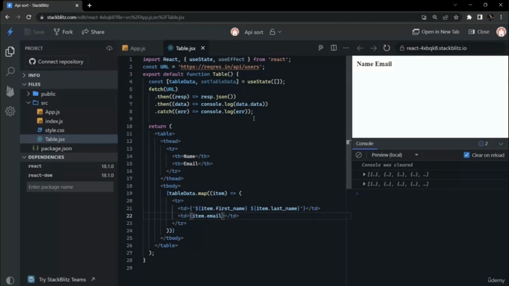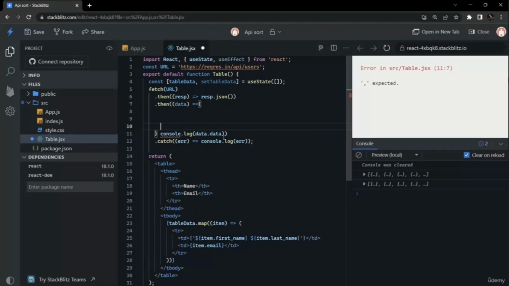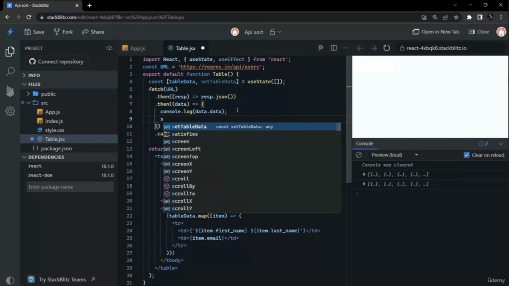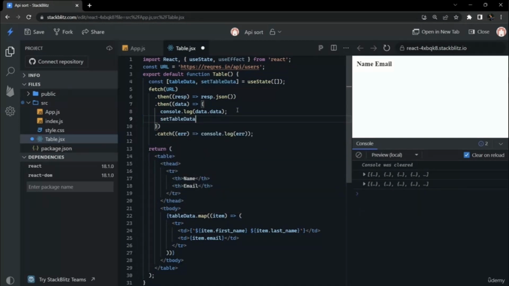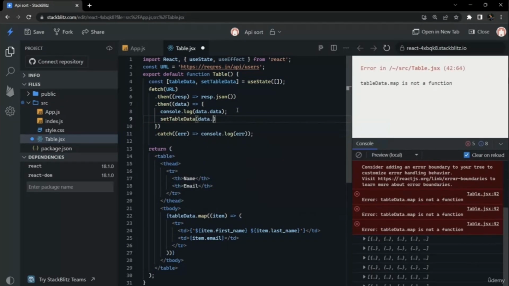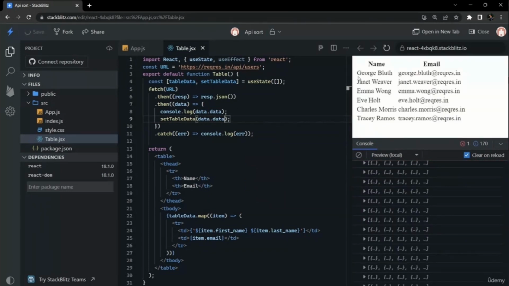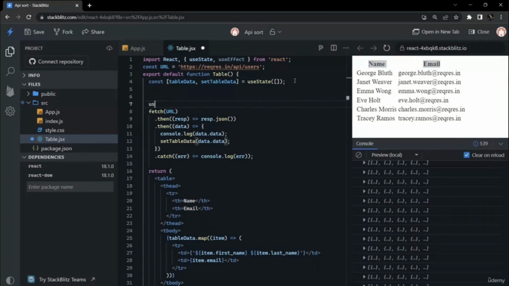So it will be displaying fine if we have data in our table dot data. Our next step would be to set whatever data we are consoling in table dot data. For that we will be using set table data, and we will be passing data inside of it. As you can see, it goes into infinite loops in the console, so it is making infinite fetch calls. That's why we have to use a useEffect in React with an empty dependency to run it once.